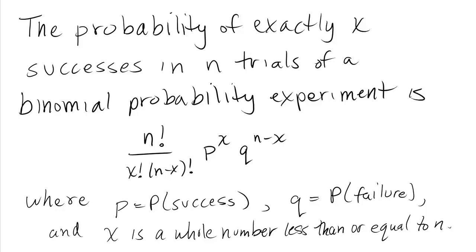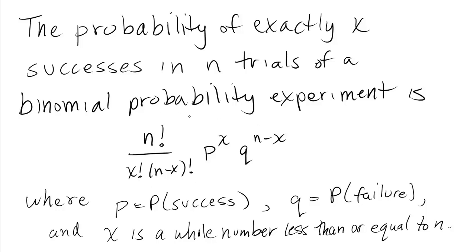You can't have more successes than trials. So x has to be less than or equal to n. And x has to be a whole number because you can't have half of a success. The number of successes has to be a whole number. So that's where these two restrictions come from. It has to be a whole number, and it has to be less than or equal to n.